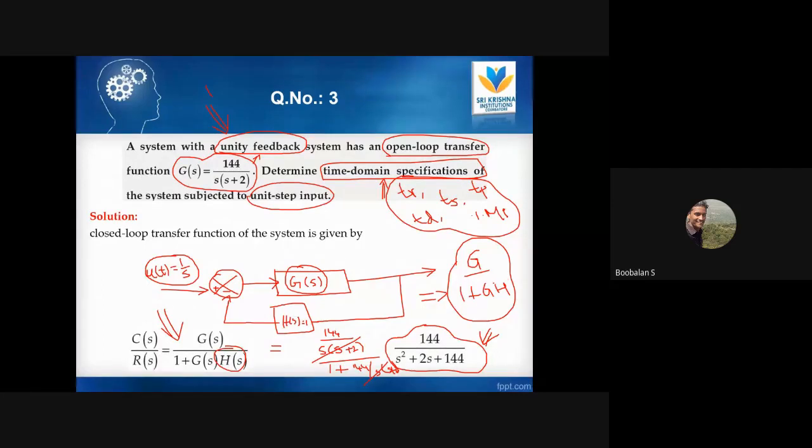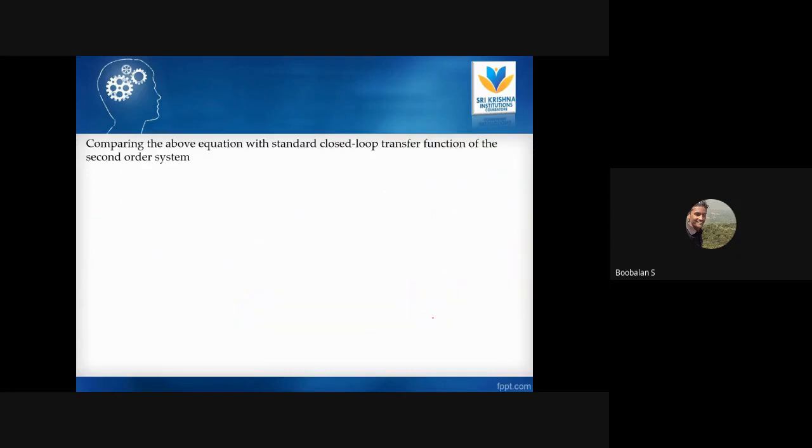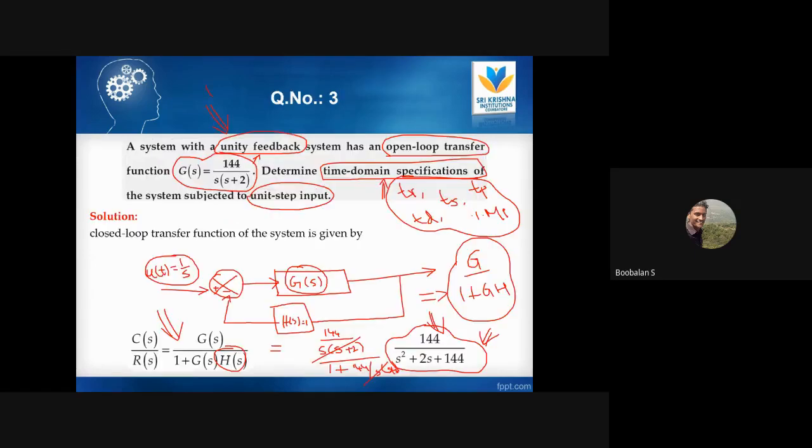Before that, we need to bring it into the form of a second order system. They have given only G of s, but we are going to calculate a second order system with the help of their clues. Using the clue, we converted it into a second order system. Now the common second order system format will be this one. Output C of s divided by input R of s, whereas the general second order format looks like this. By comparing the general second order system with the closed loop second order system that we have just derived,